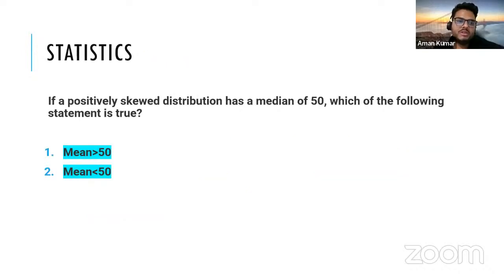My question here is again from statistics, and you can answer it easily. If a positively skewed distribution has a median of 50, then which statement is true? Tell me from your understanding of positively and negatively skewed distribution.